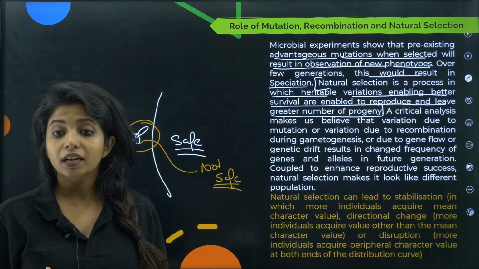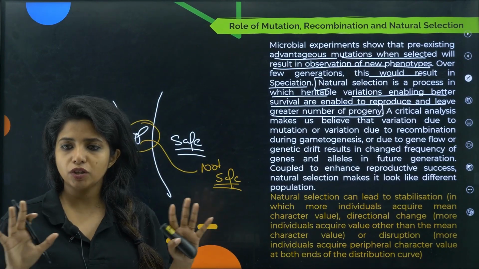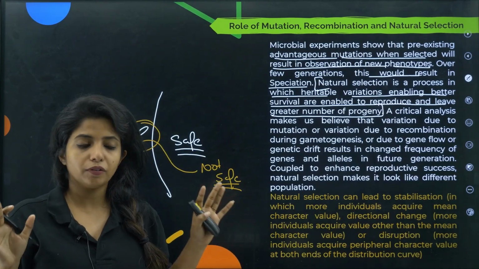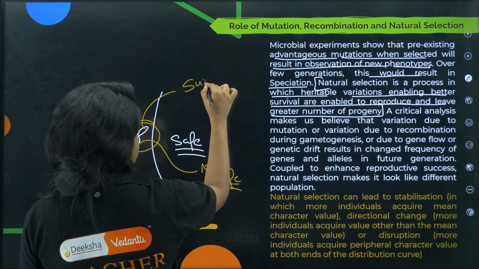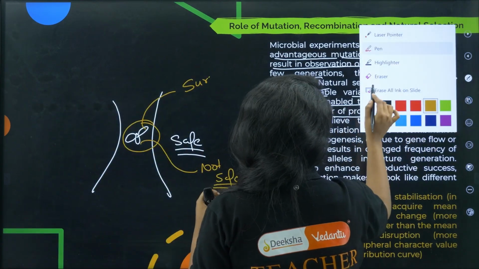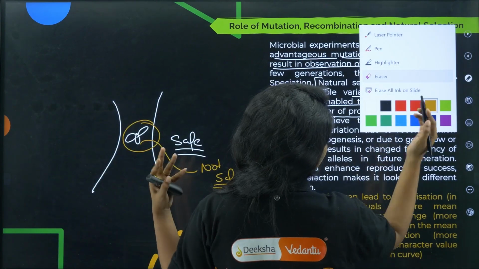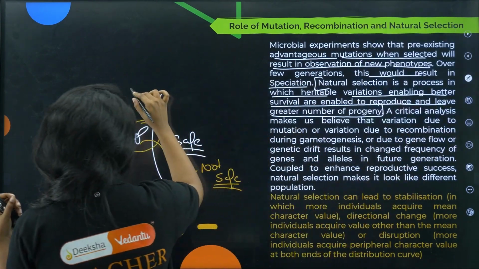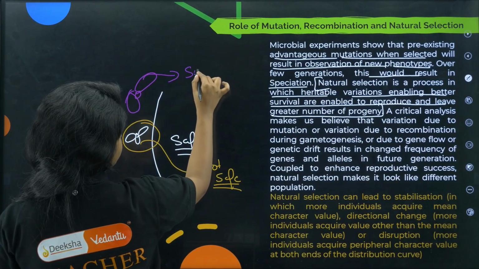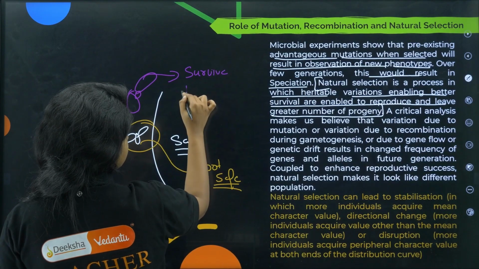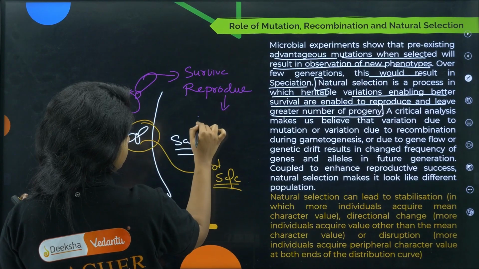Now this is known as natural selection. What do you mean by natural selection? The one that is fittest, that is perfect for the environment. It has all the features to survive. The white does not have all the features to survive. How do I make the black one? Instead of making the black one, can I make a purple one? Will it work? This is the black moth. So this is able to survive. Since it is able to survive, it will be able to reproduce and it will increase its number.